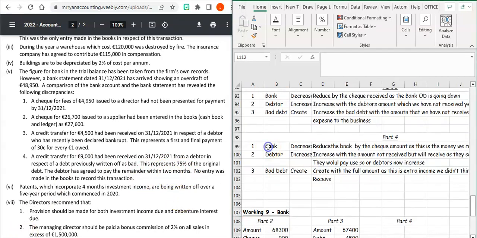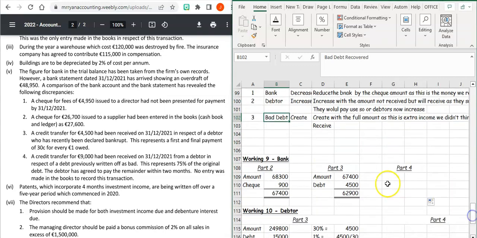Okay, so your bank is going to decrease by the 9,000. Your debtor is going to increase. So we're going to have to calculate what is the 100% and find the difference. And then your bad debt then is how much are we going to receive in total from this guy who was previously written off as a bad debt for us.